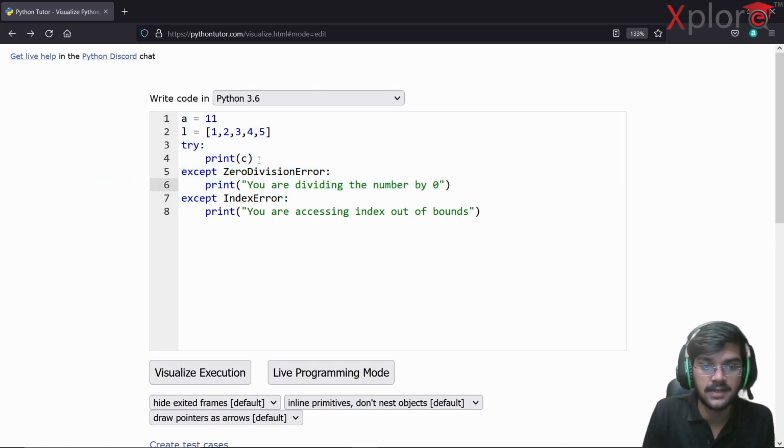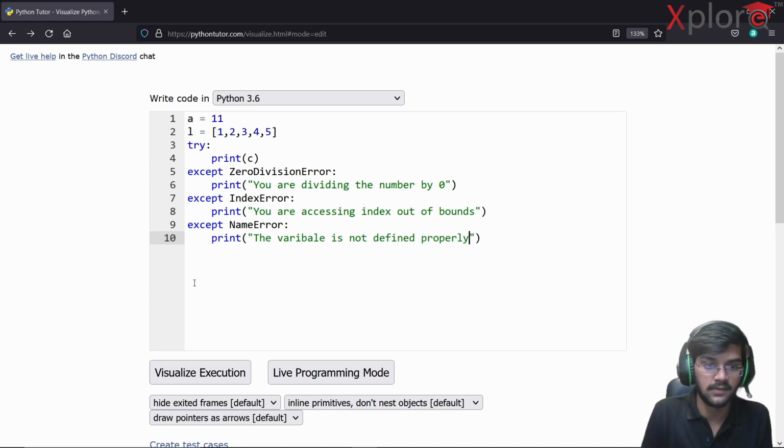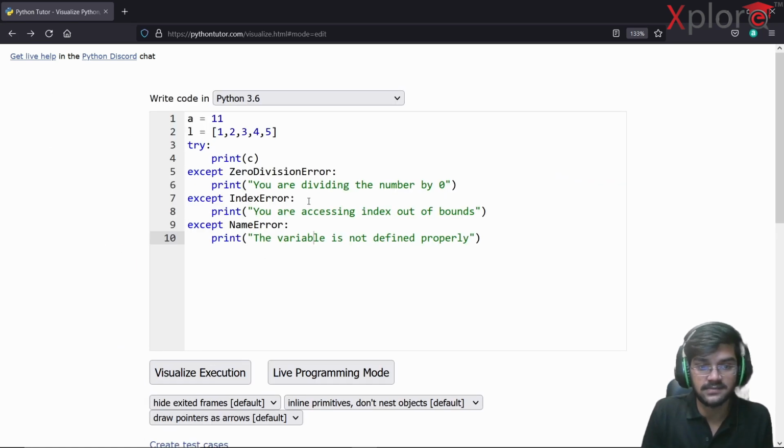But what if I want to print that some NameError was occurring? In that case, again, I can simply write except NameError. Cool enough. And in the next line, I'll simply print, suppose, the variable is not defined properly. That's it. Now let's see what this is going to throw me. So this should be variable. Okay, cool. In the next line, it's going to print that the variable is not defined properly because C does not exist here, right? That's something we can see, and that's pretty much it.